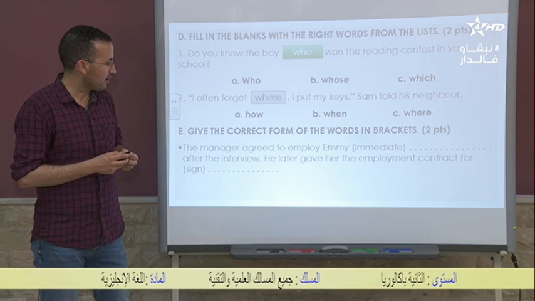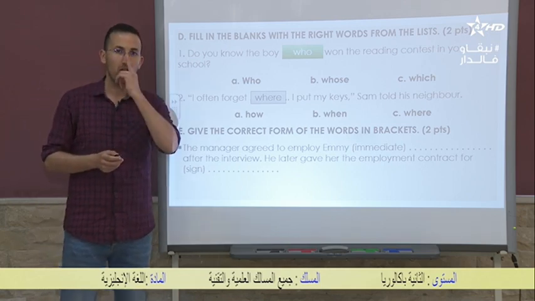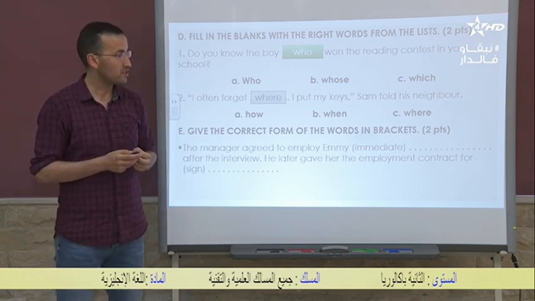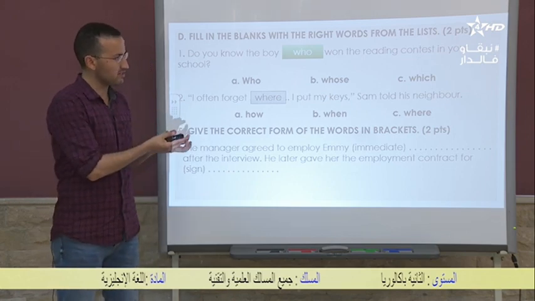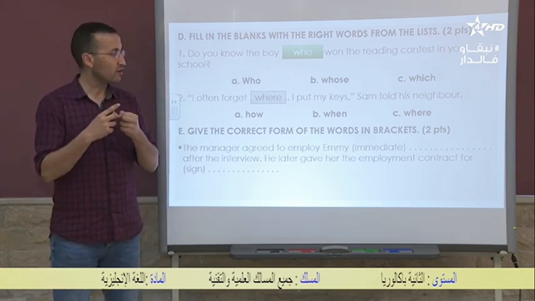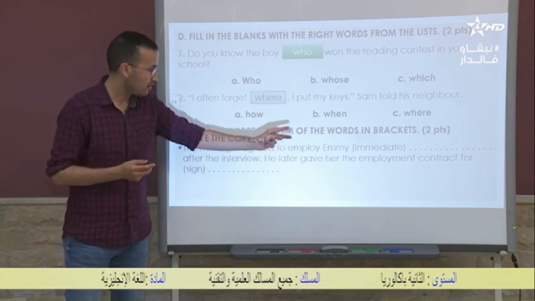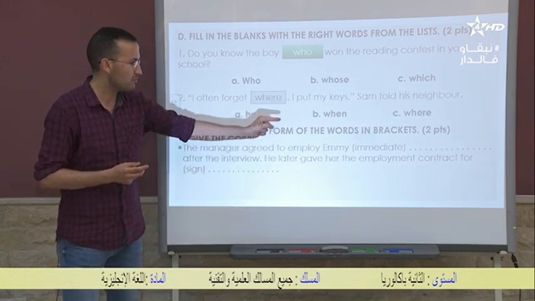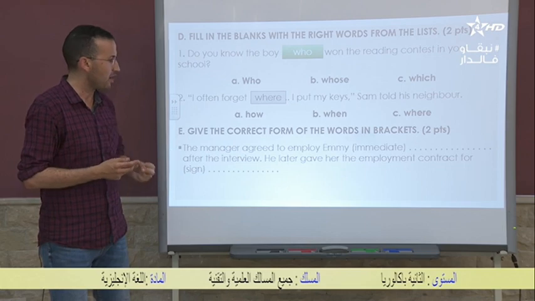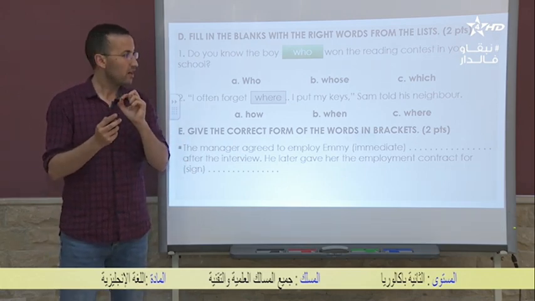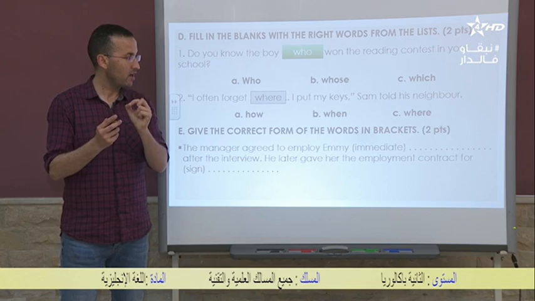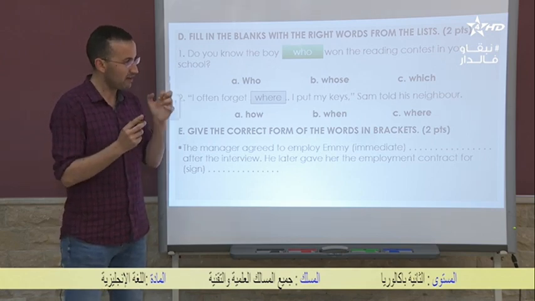Next one, we have give the correct form of the words in brackets. In this exercise, you need to give the correct form of, I think here we have 2 words, immediate and sign. So basically it's about adding suffixes.